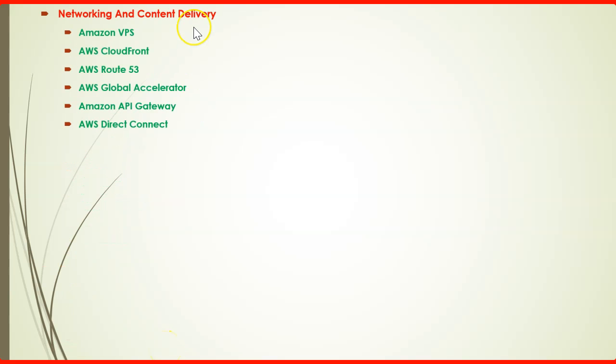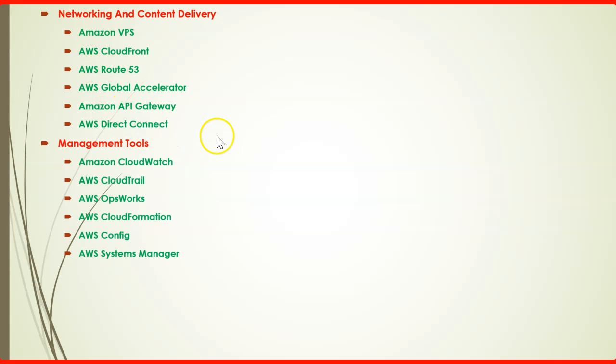Okay, then the networking and content delivery sections. In the networking and content delivery sections, we will cover the VPC. Sorry, it's a typo here. It's the VPC, Virtual Private Cloud. We will also cover CloudFront, how you can use CloudFront to increase the performance of your application, and how you can quickly provide the content to your end user. And then we will cover Route 53, Global Accelerator, Amazon API Gateway, and Direct Connect, and what their use is in AWS. We are going to cover each and every one.